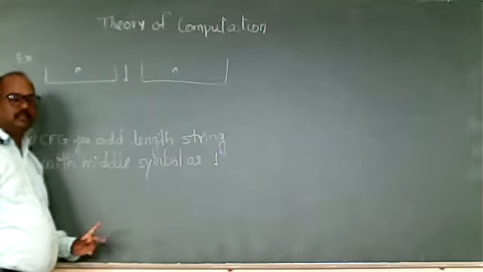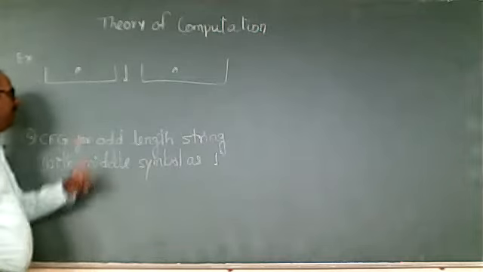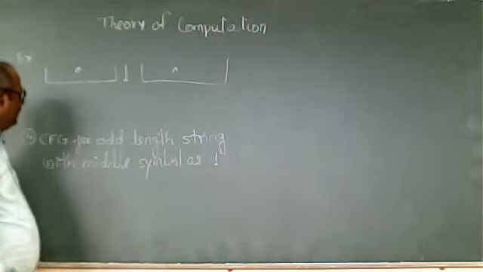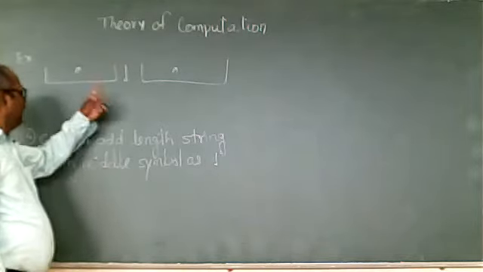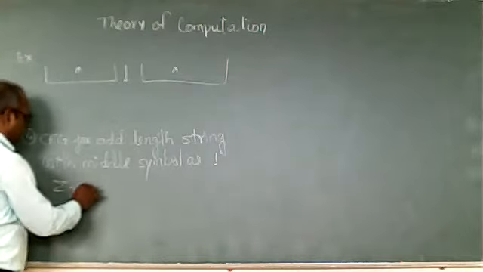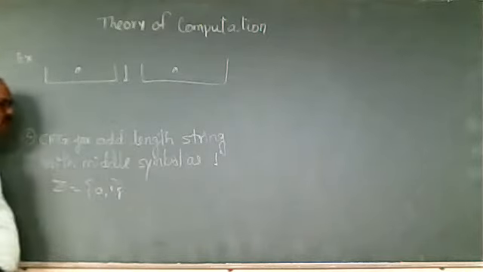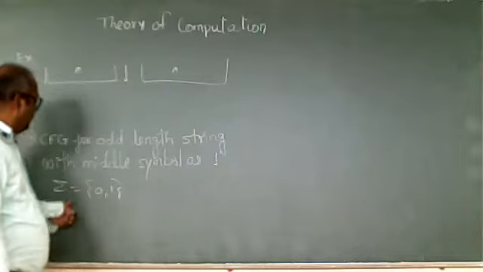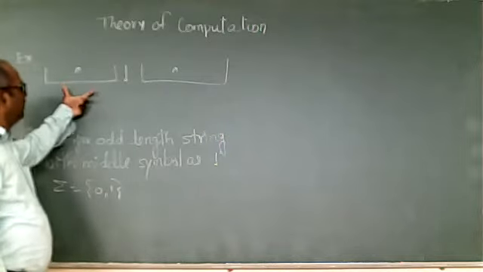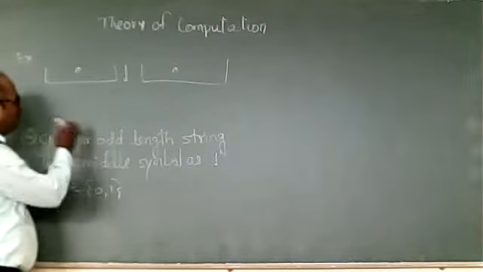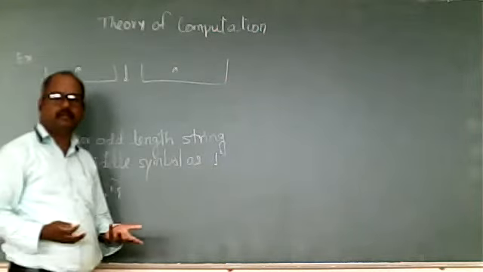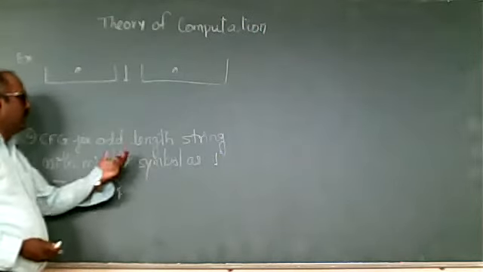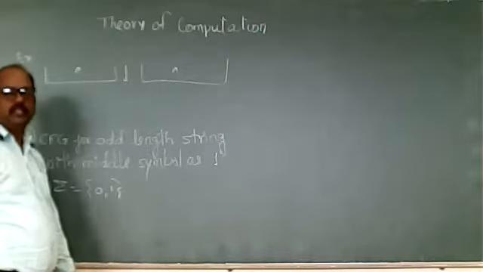So the middle symbol is 1 and the length will become odd if I am having this n and n. Here again sigma equals 0 comma 1, so the string is made up of 0 and 1. Before the 1 I can have anything, meaning 0 or 1. After this 1 I can also have 0 or 1.